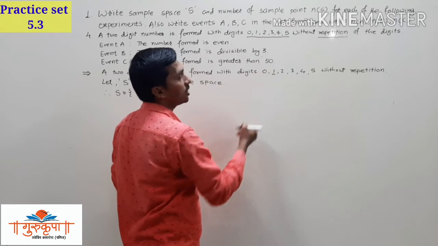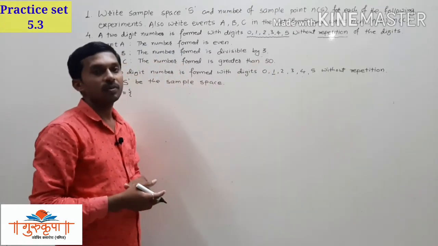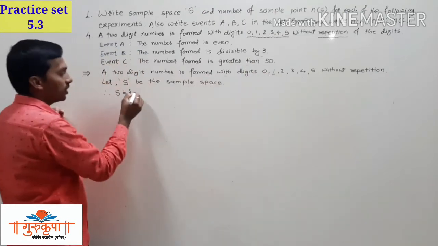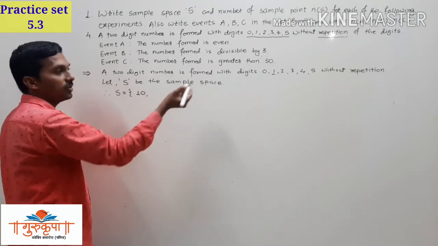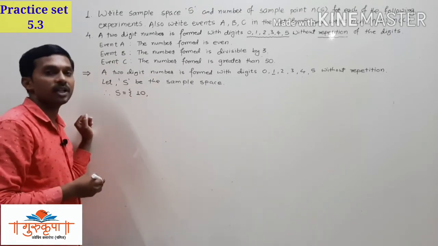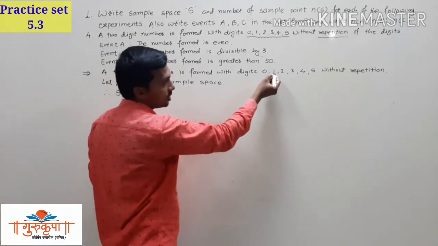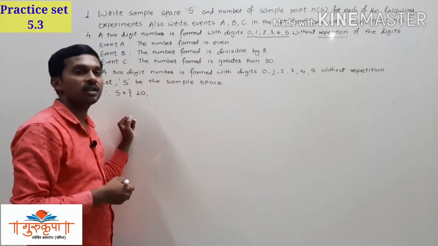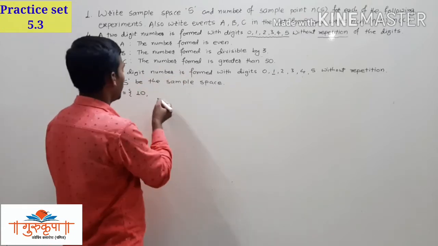Now using this digit 1, comparing it with each and every digit, we have to form the 2-digit numbers. Writing 1 in the tens place, we will get 1 and 0, that is 10. Then we cannot write 1 and 1, that is 11, because repetition is not allowed. We cannot repeat the digit in the 2-digit number. That is very important. So we cannot write 11 here.